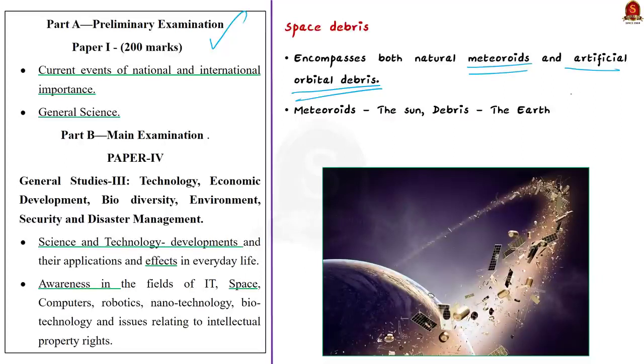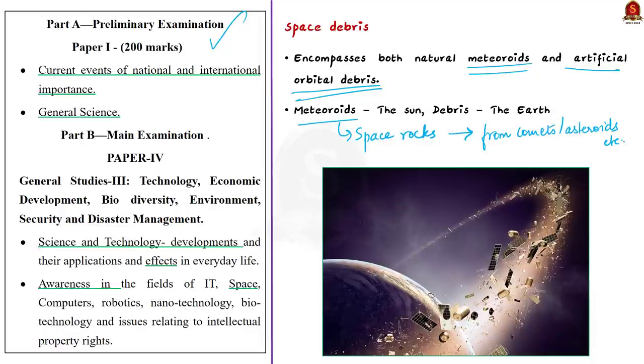Why? Because most of these space rocks are pieces of larger bodies that have broken off or that have been blasted off. And these larger bodies could be comets, asteroids, sometimes moons or even other planets. So meteoroids are the blasted off pieces from comets, asteroids, moons and planets. Now because of this, some meteoroids are rocky and some are metallic, and some could even be a combination of rock and metal. And importantly note that these meteoroids orbit the sun.